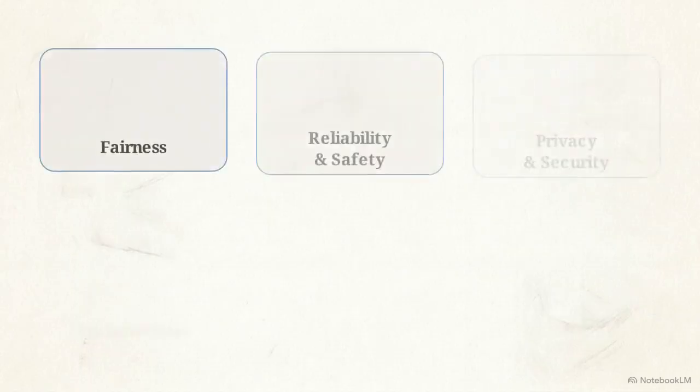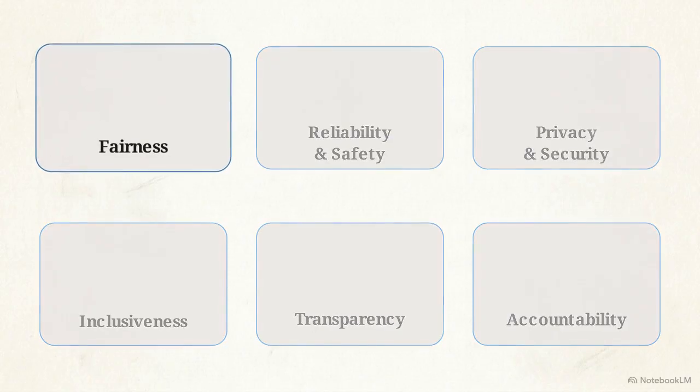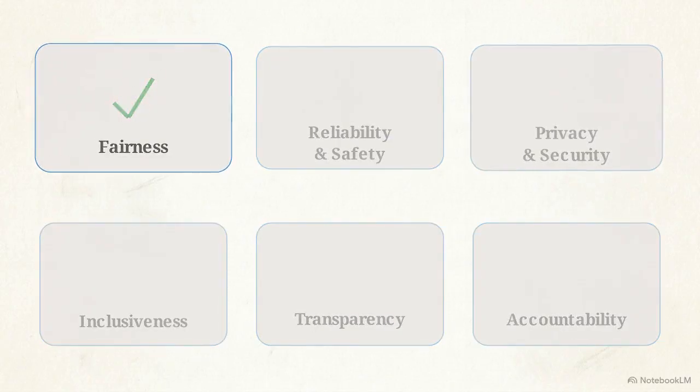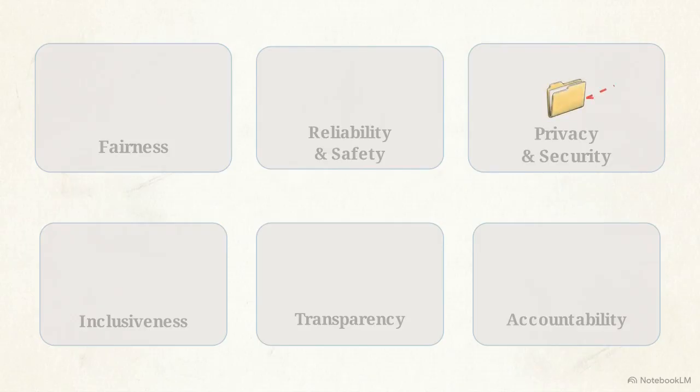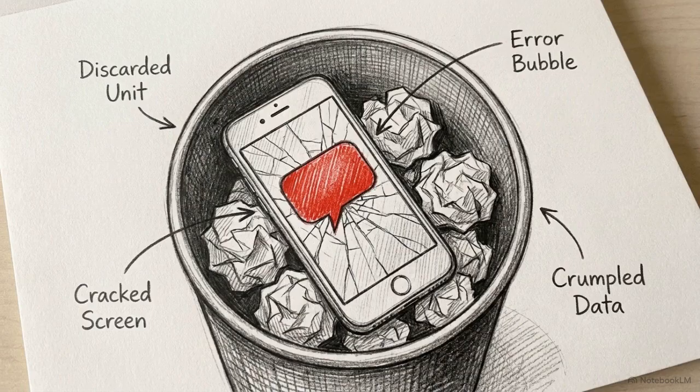At Microsoft, these are fairness, reliability and safety, privacy and security, inclusiveness, transparency, and accountability. You apply these by auditing data to hunt for bias. Privacy principles ensure sensitive company data remains protected and never leaks into public training sets. A product that fails its responsible AI metrics is non-functional, regardless of the capabilities of the underlying model.